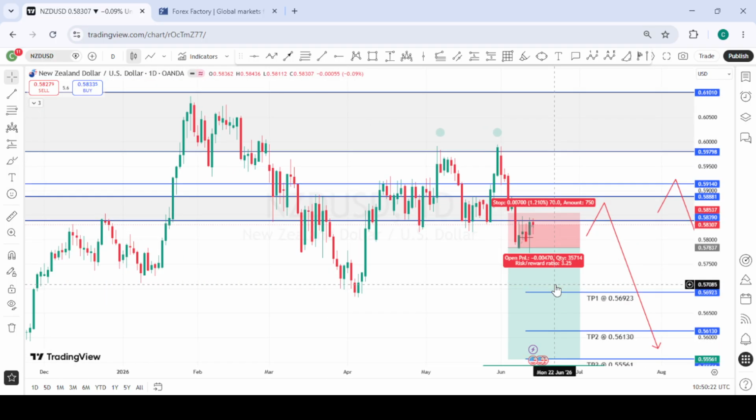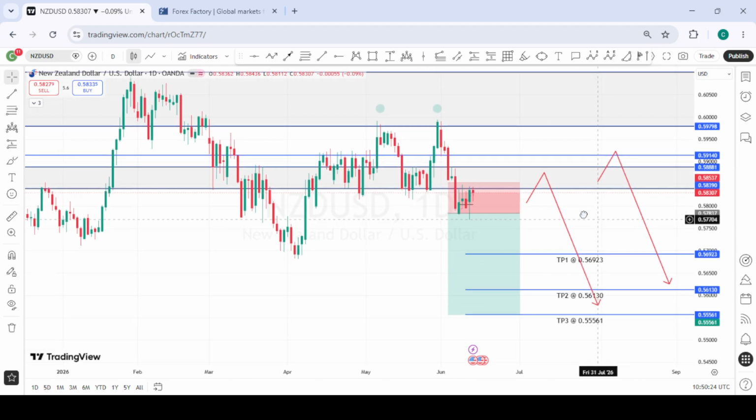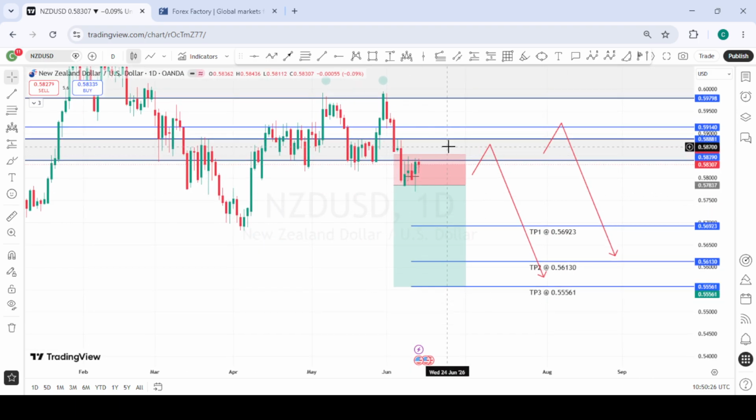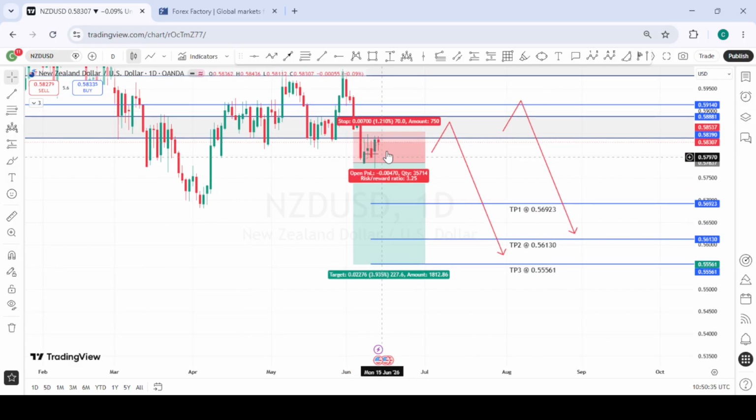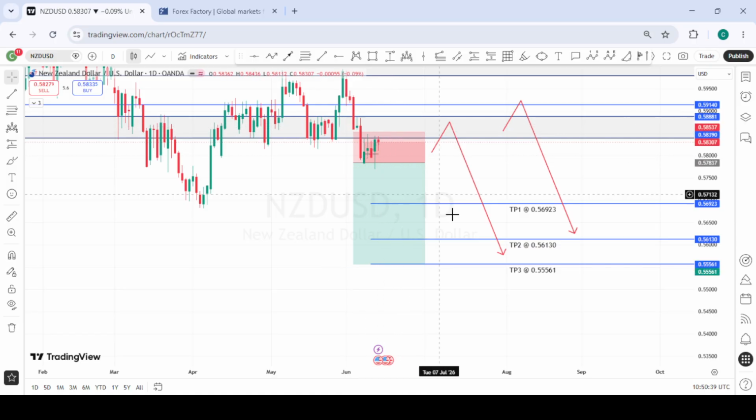So should DXY pull back deeper downside, we might see this position taken out before we get a proper retest of the neckline we have here before the actual move to the downside. But we are still going to maintain these targets even if this position gets taken out and we get another selling opportunity around here. We will look out for these same targets we have here.